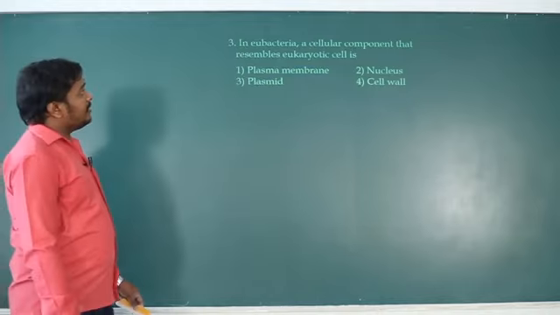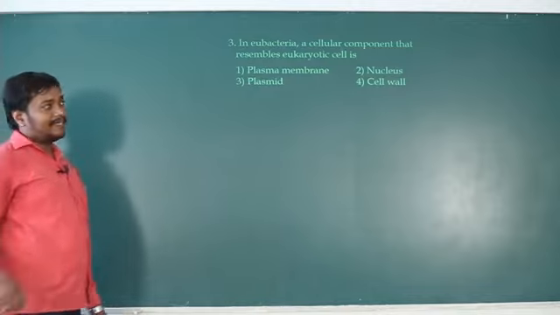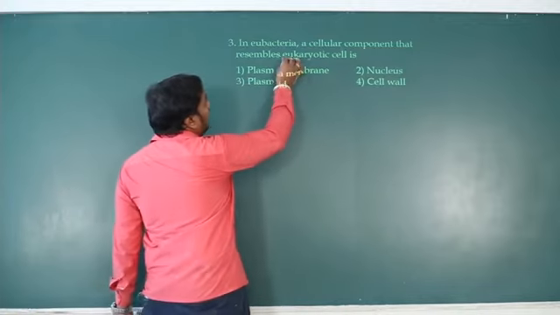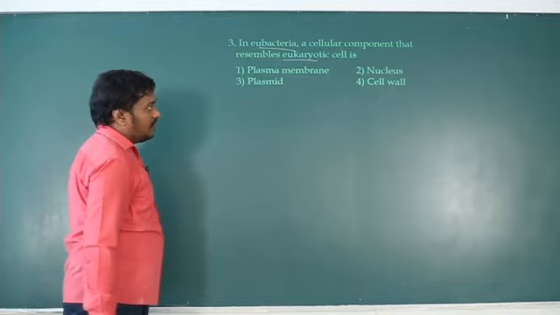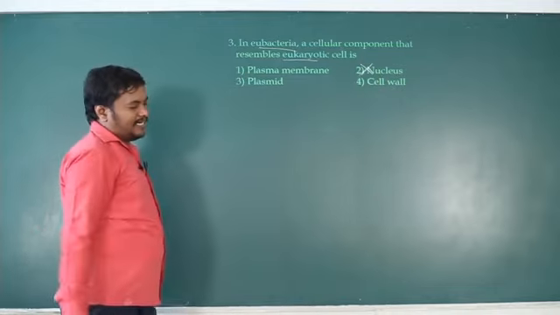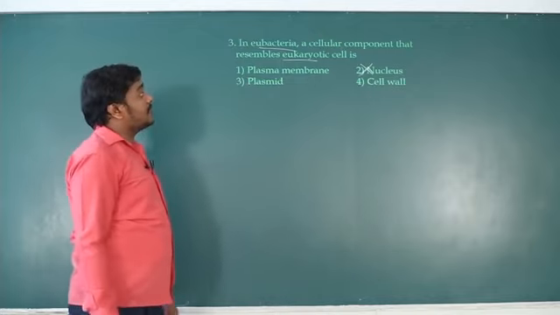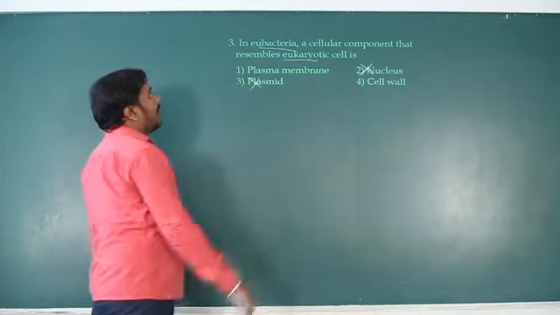Next question. In eubacteria, a cellular component that resembles the eukaryotic cell. Options: plasma membrane, nucleus, plasmid, cell wall. Nucleus is present in one and not in the other: eukarya has a nucleus, and bacteria have no nucleus. Plasmid only bacteria have.